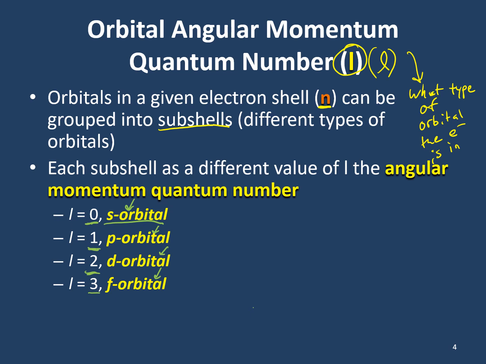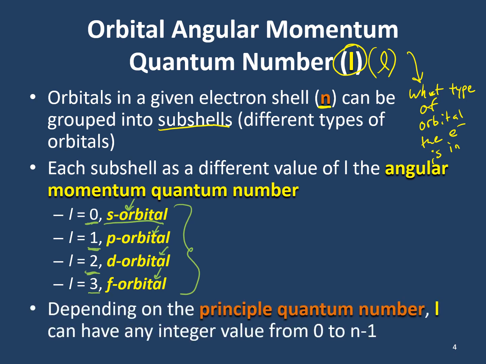Now, there are l's higher than 3. You just need to know the orbital designation for the first 4, because these are the 4 primary types of orbitals that we're going to see in our class. The other orbitals that are possible are mostly theoretical, not so much seen in actual practice.